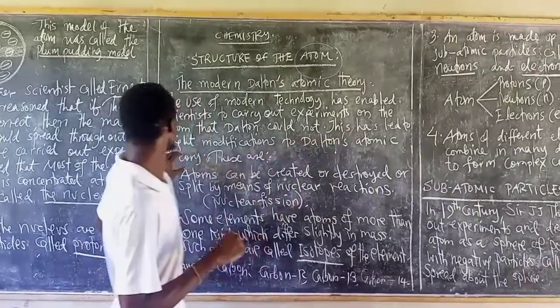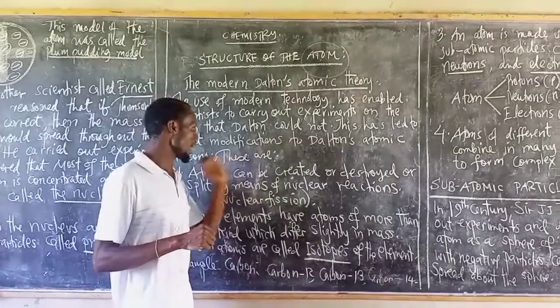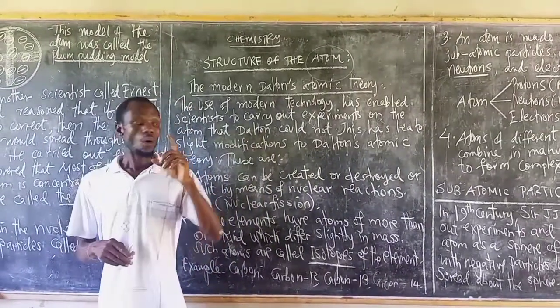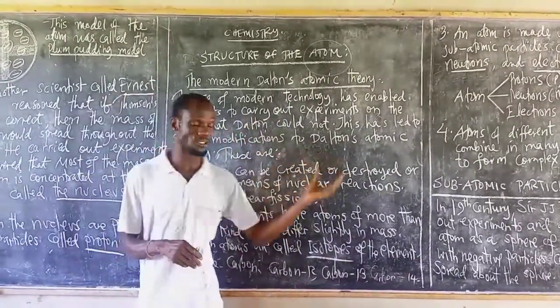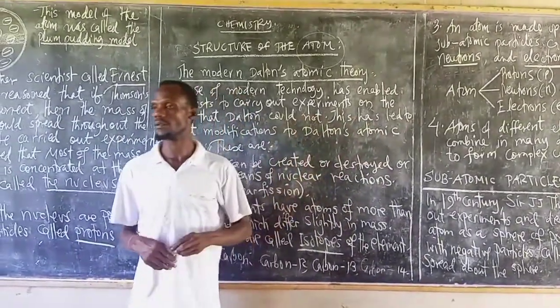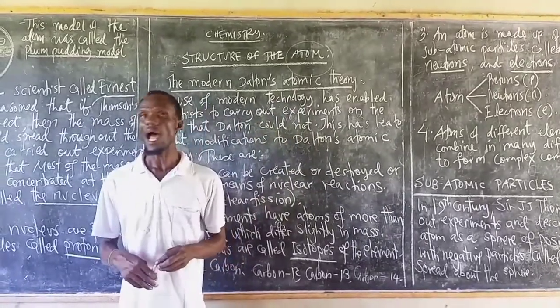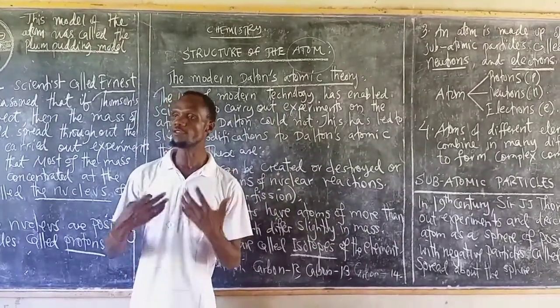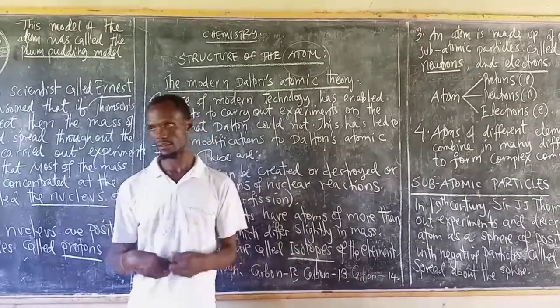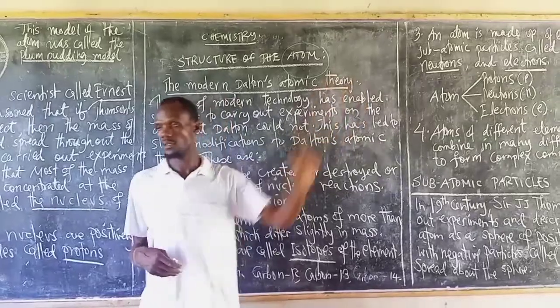This has led to slight modifications to Dalton's atomic theory. Once they used the technology and carried out different scientific experiments, they came up with different observations, and those observations, they modified it and called the modern Dalton's atomic theory.